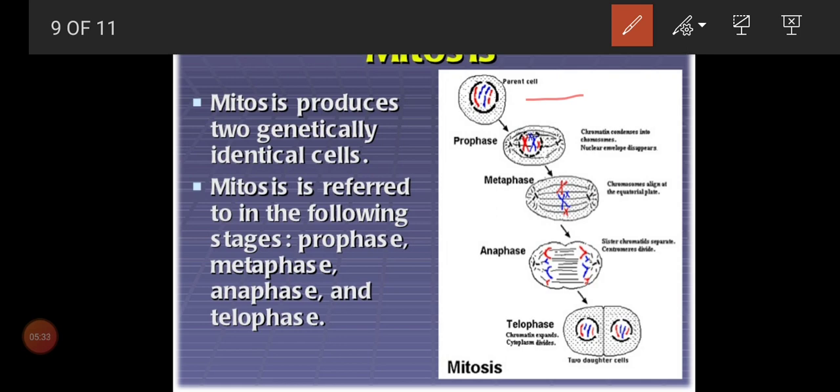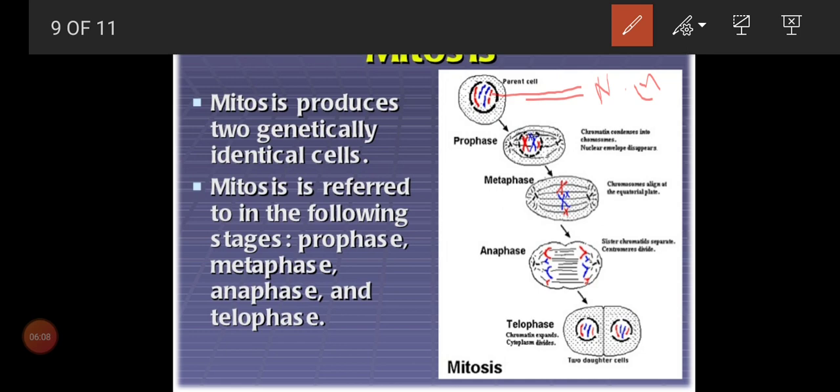Now come and look at the first picture. This is the parent cell. The outer line is the plasma membrane. In the center we can see all the cell organelles, given as a dotted line, and at the very center we can see the nucleus, covered by the nuclear membrane. The black color we call the nuclear membrane. While explaining the nucleus, I told you the nuclear membrane has so many pores or openings to communicate with the cytoplasm.